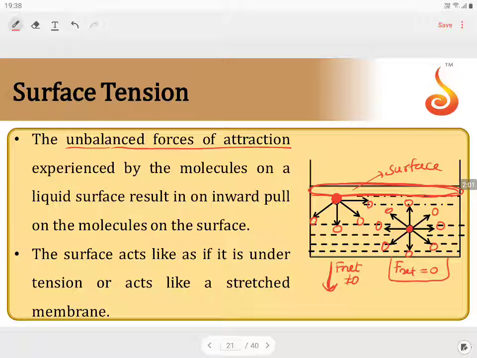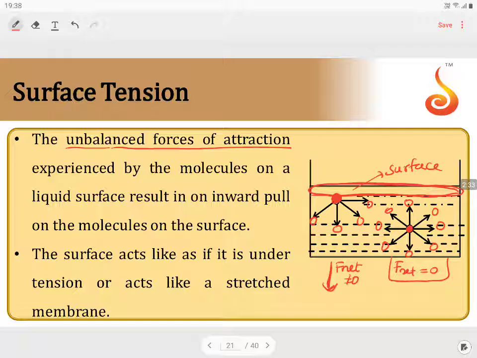There is some potential energy a molecule gains by moving from the bulk onto the surface. Some work is done on the molecule to move from the bulk to the surface, because no molecule tries to stay on a surface where it is under stress. No one tries to get into stress mode. Everyone tries to be in the relaxed mode. So who is in the relaxed mode? The molecule which is in the bulk of the liquid is in the relaxed mode.